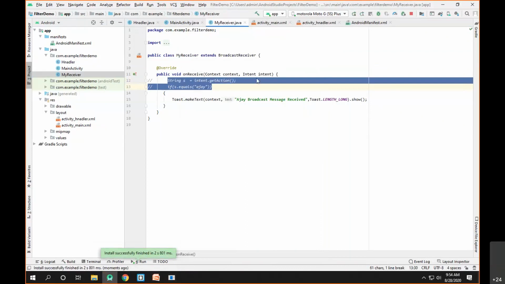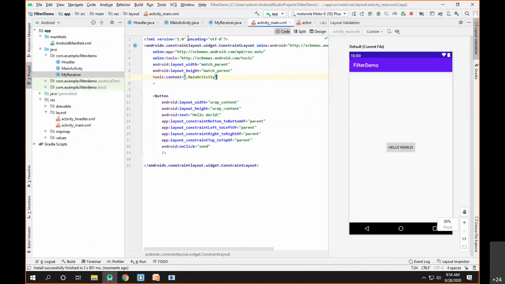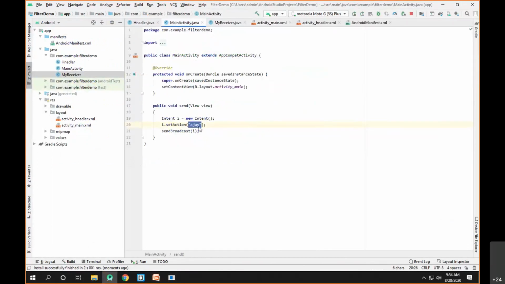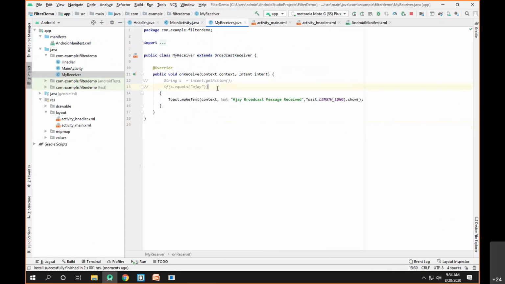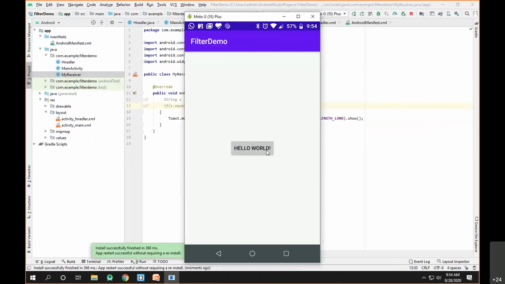Public void onReceive, this is the intent. MainActivity is sending the broadcast. Then we have the onReceive method.